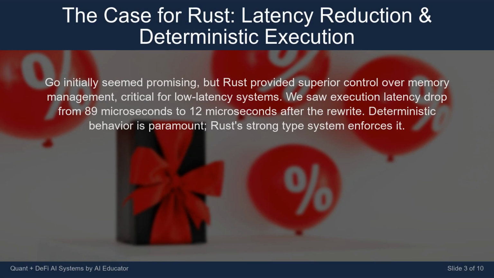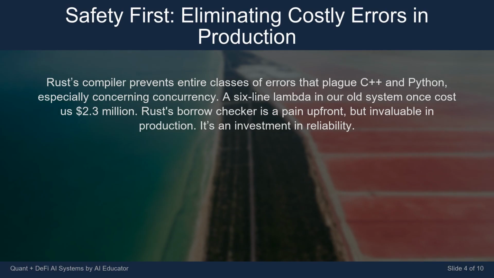Go initially seemed promising, but Rust provided superior control over memory management, critical for low latency systems. We saw execution latency drop from 89 microseconds to 12 microseconds after the rewrite. Deterministic behavior is paramount. Rust's strong type system enforces it. Rust's compiler prevents entire classes of errors that plague C++ and Python, especially concerning concurrency.